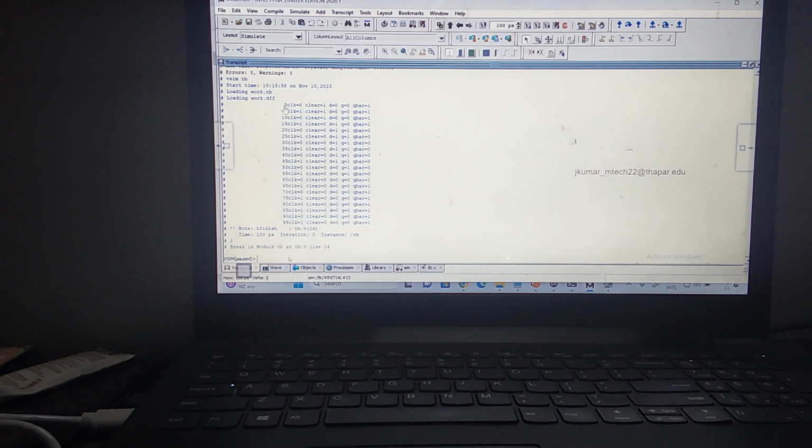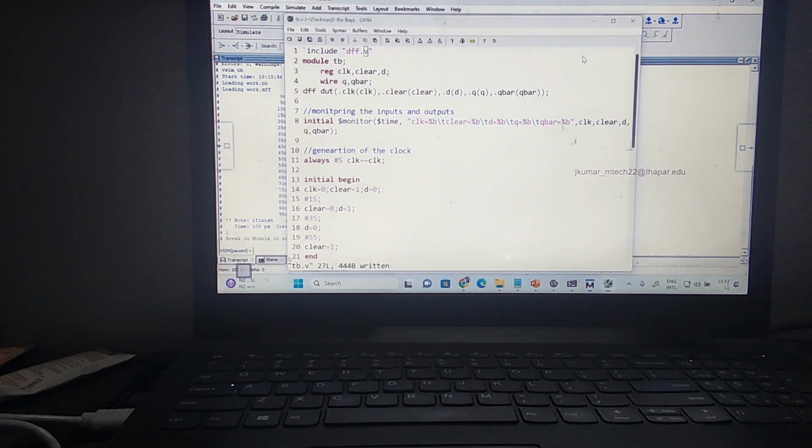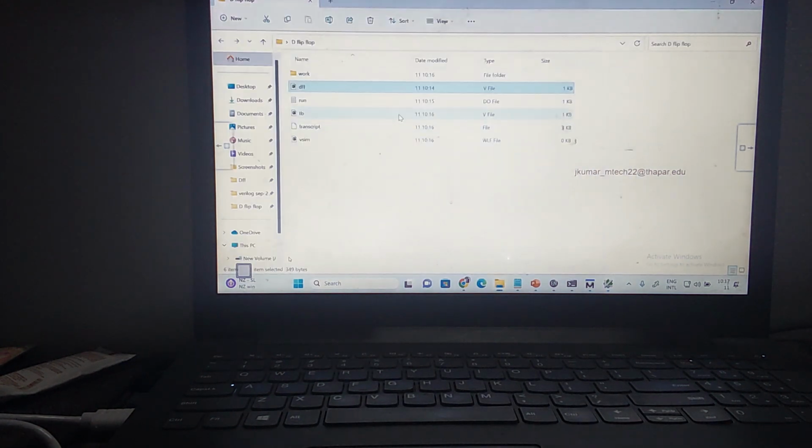So at clock 0, clock 1, clock 5, clock 10, because I'm giving the time period of how much? T on should be 5. So 5, 10, 15, 20, 25, and so on. From where to where am I making the clear? Up to 10. You can see my program. Let us open the design file. Sorry, test bench.